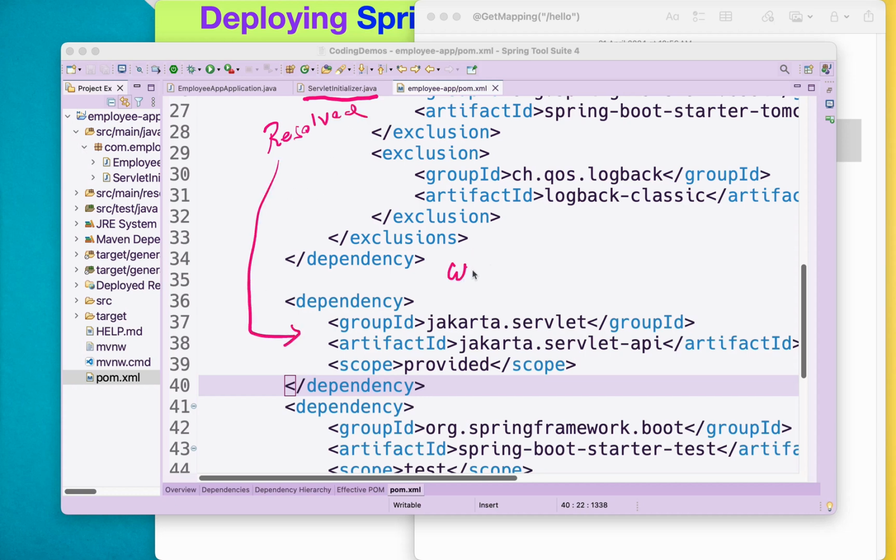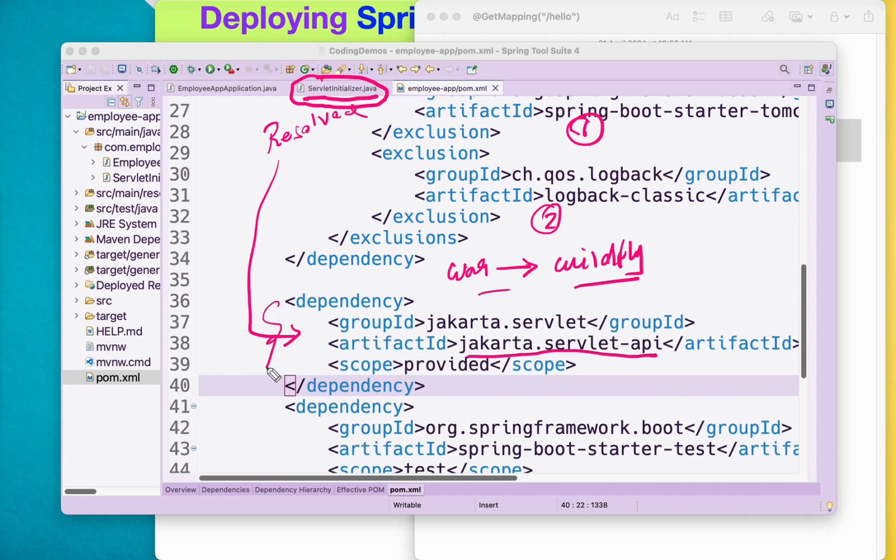In order to make sure that the war gets deployed into the external WildFly server, we have to make these changes. Step one is we need to exclude the Tomcat. Step two is to exclude the logback classic. Upon excluding the Tomcat, we face a challenge of the non-presence of the Jakarta Servlet API library, and that reflects as a problem inside the servlet initializer class. In order to resolve that, we need to include this dependency additionally so that the error will get resolved.